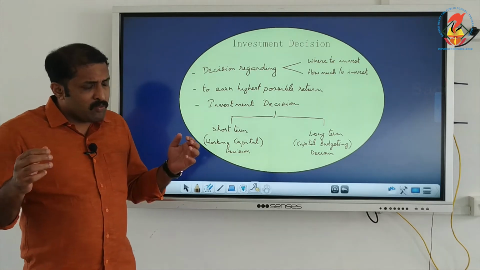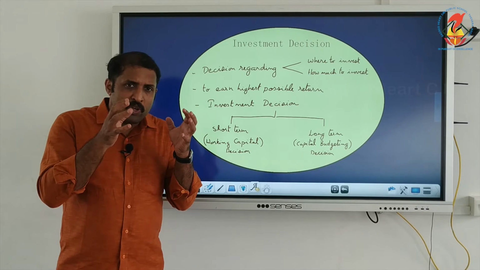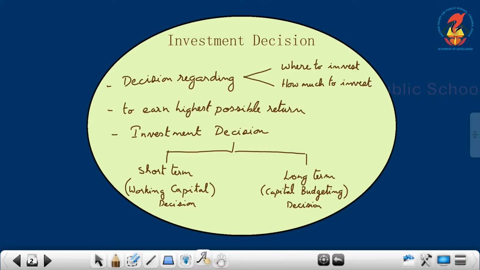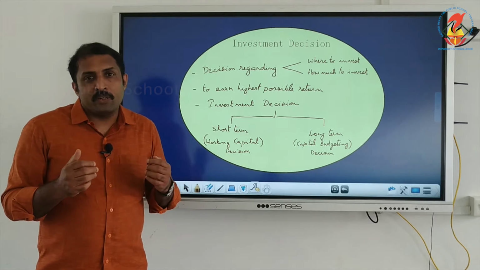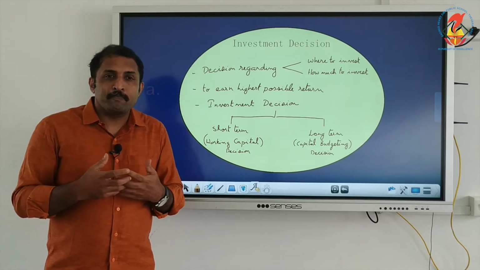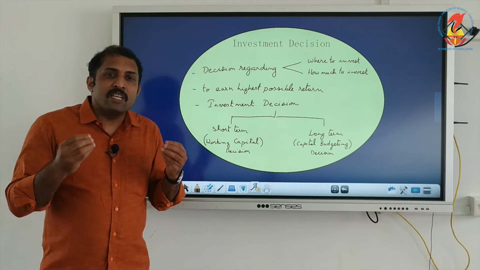And we are making this investment decision in order to earn the highest possible return for the shareholders or the investors. Those who have invested must get maximum return. That is what we said: the shareholders' wealth must increase.